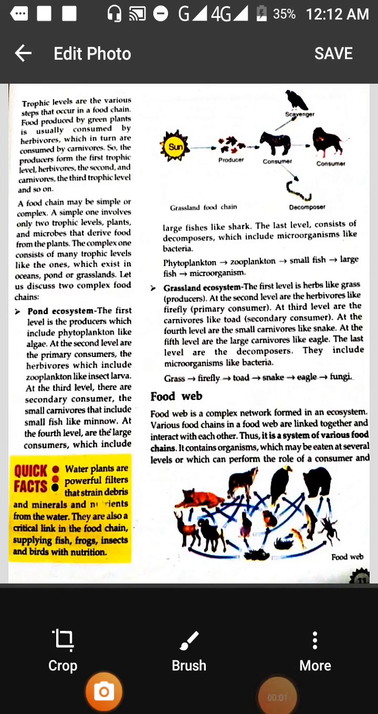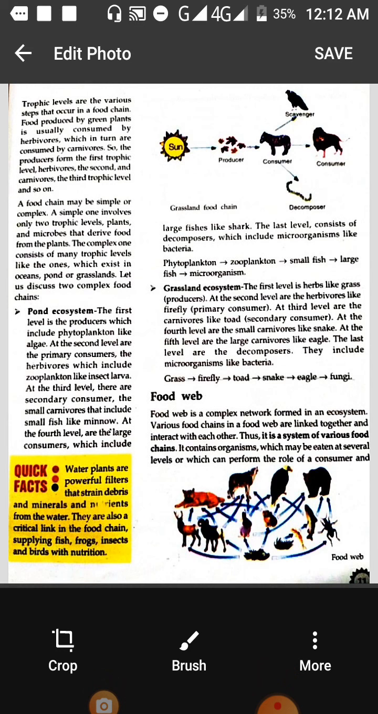In this section on food chains, trophic levels are mentioned, which are the various steps that occur in a food chain. There is a sun shown here, which is used by primary plants. The plants are eaten by animals or birds, which are eaten by higher animals. So these are the levels of food in which the energy transfer takes place. The green plants are consumed by the herbivores, which then are consumed by the carnivores. So that is the basic or the simplest food chain.